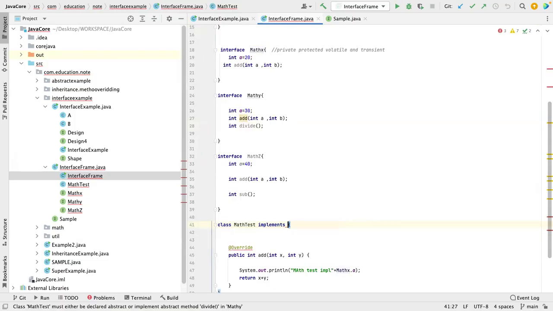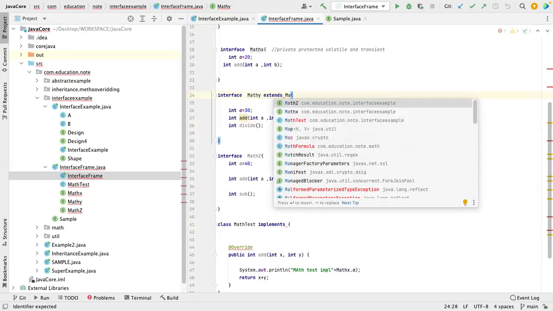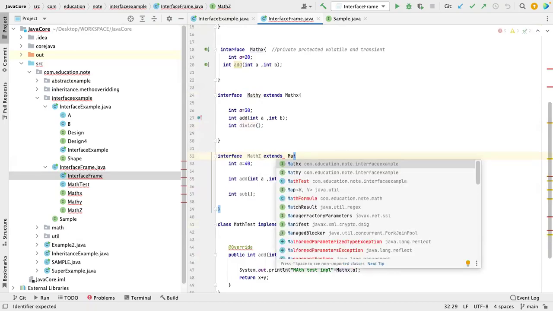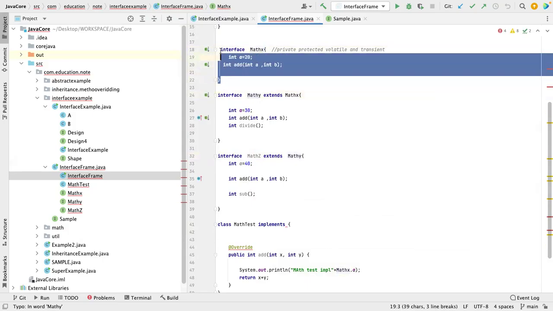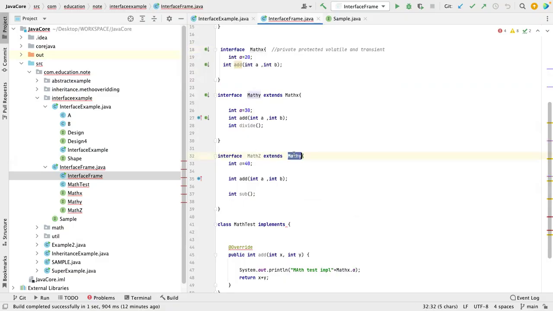I don't want to do that. I'm not liking to implement all of this. So let us assume I have MathX. One interface can extend another interface, right? That we learned. So let me create an interface and let me extend that one, MathX. If the call gets disconnected, again we will connect. Okay. After 10 minutes. MathY. Now, I have MathX. MathY extended properties from which one? MathX. MathZ extended properties from MathY.